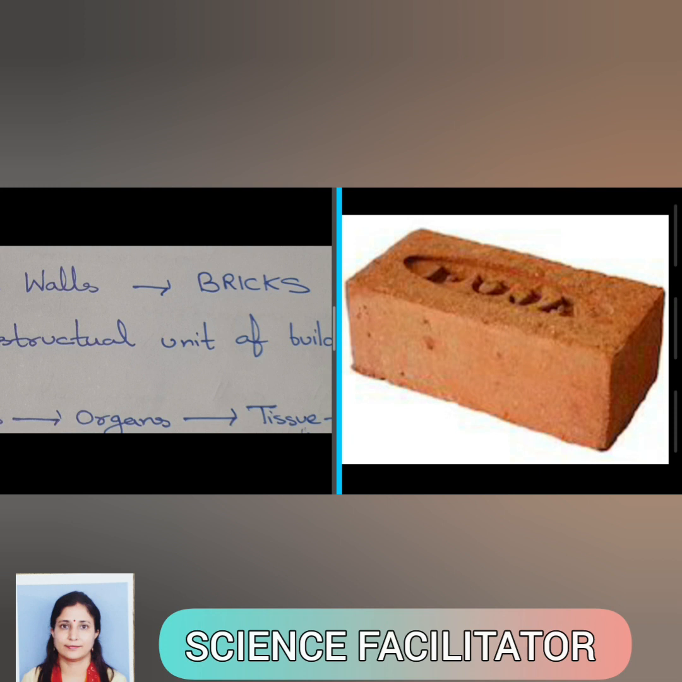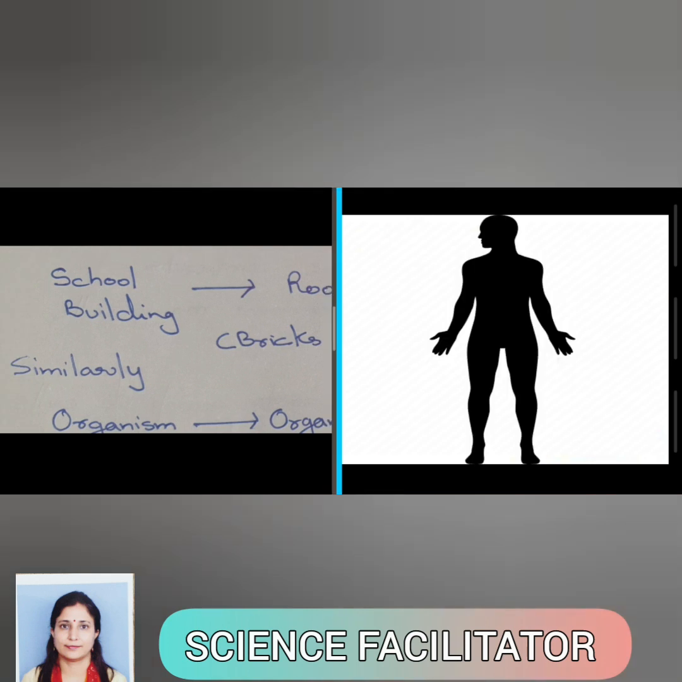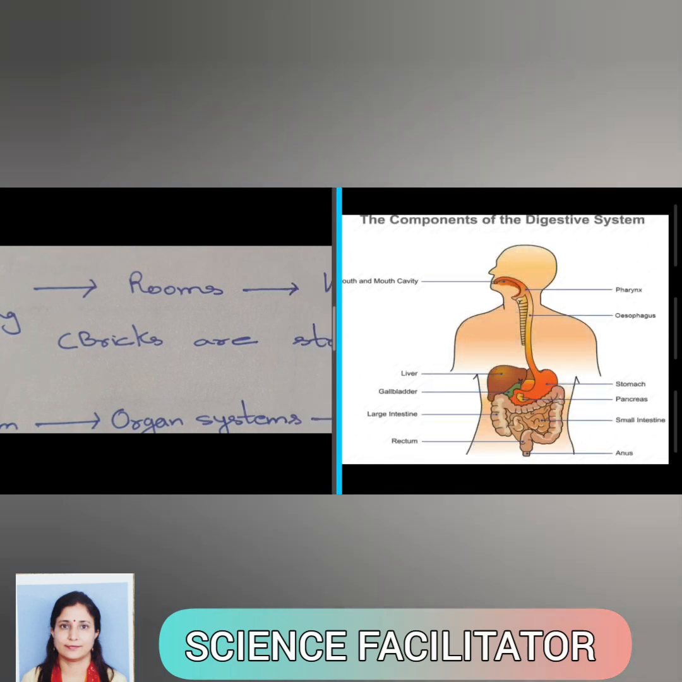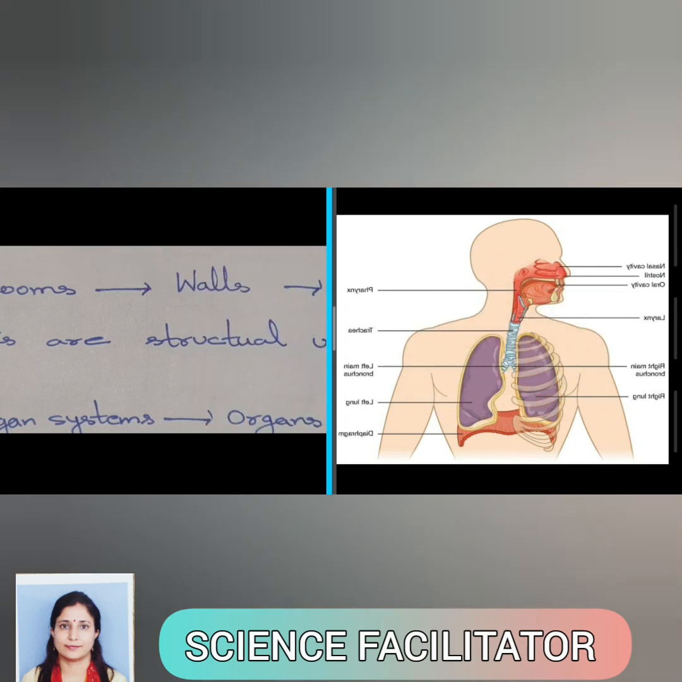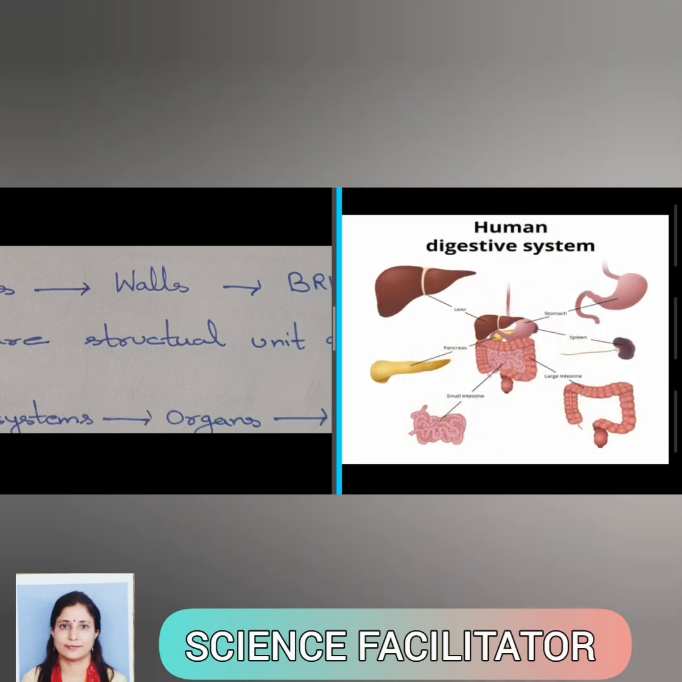Similarly, in the case of living beings, an organism is made of different organ systems like the respiratory system and digestive system. And if we take the example of the digestive system, it is made of different organs like the stomach, small intestine, and large intestine.